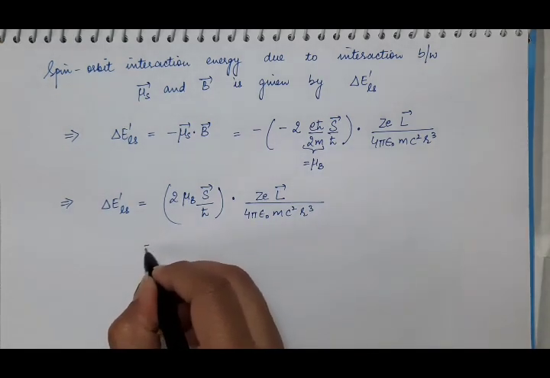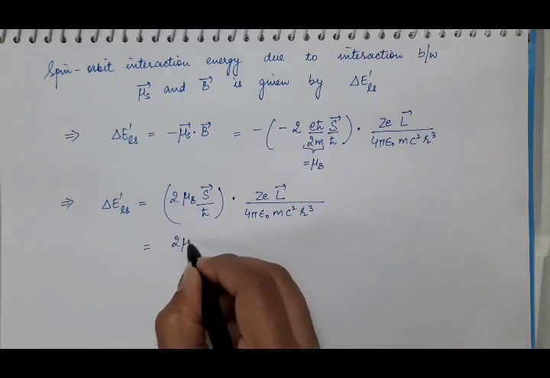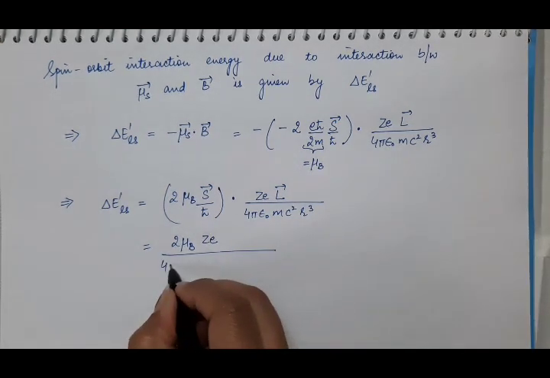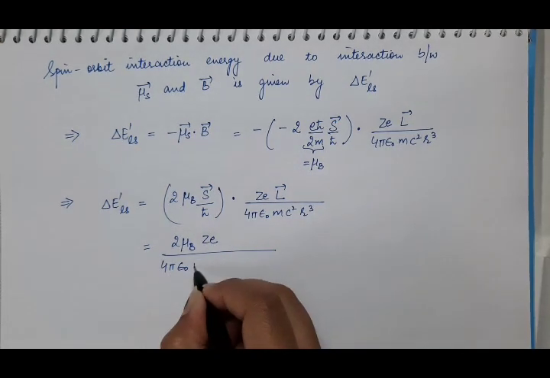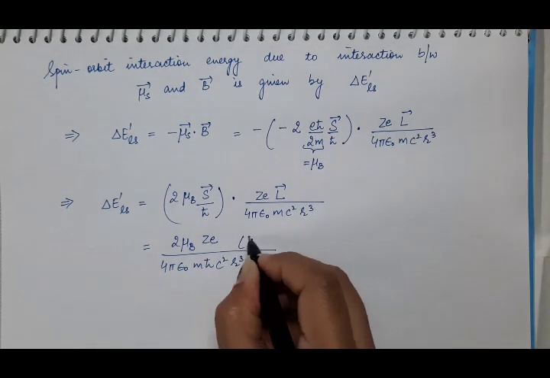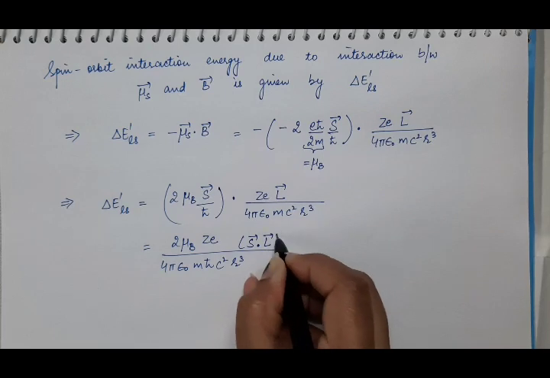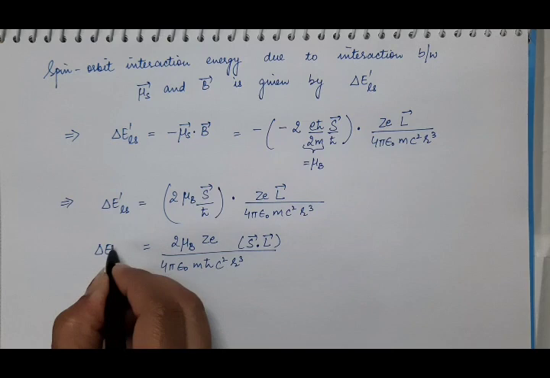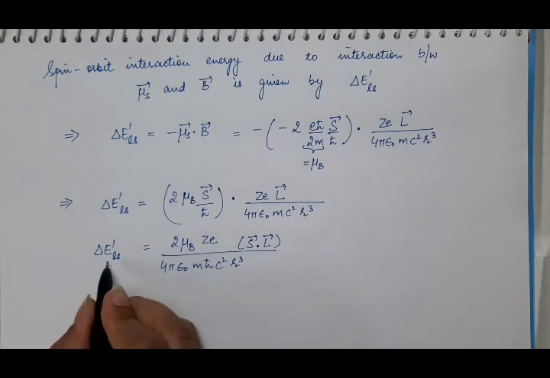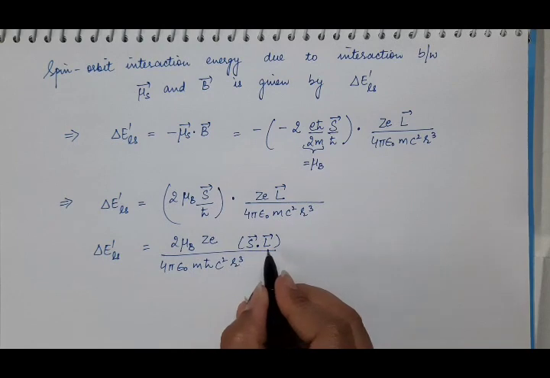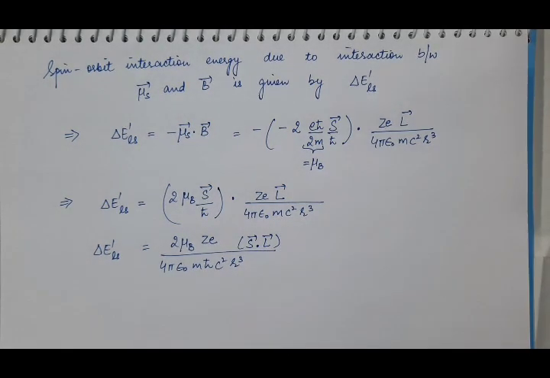So we have 2 mu B Ze upon 4 pi epsilon naught m h cut c square r cube into S vector dot product with L vector. This change in energy takes place because of the magnetic interaction between S vector and L vector.